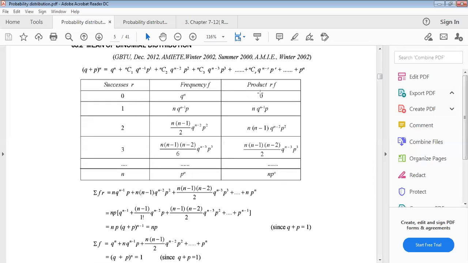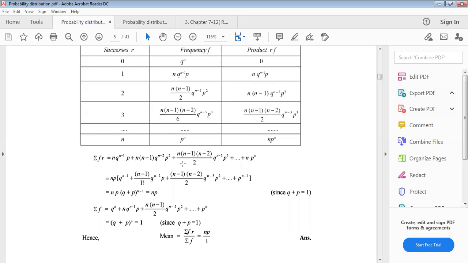Now we take the summation of fr, the sum of the whole column: first term 0 plus second term plus third term plus fourth term up to the last. Taking np common from every term, inside the bracket we get q to the power n minus 1, then n minus 1 with q to the power n minus 2 and single p, and so on, up to p to the power n minus 1.